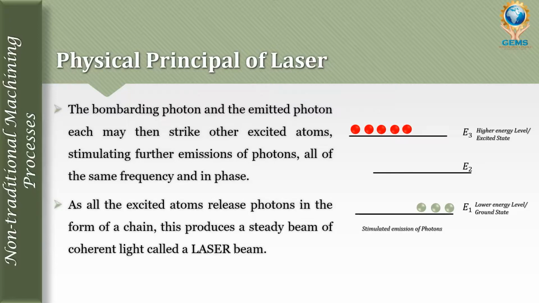So photons are continuously released, and this produces a steady beam that is coherent, with equal characteristics, and collimated, which means a parallel beam of light, and it is an intense beam. That beam with intense characteristics of light is called a laser beam. That is, light amplification by stimulated emission of radiation.